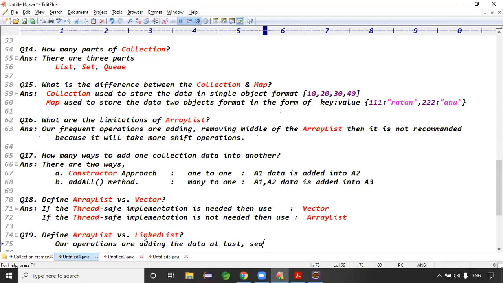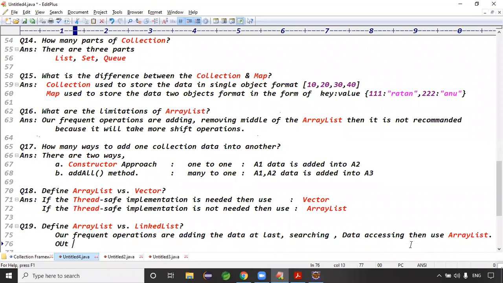Adding data at last means, are any shift operations required? No. Then which one is recommended, guys? Then use ArrayList, right?